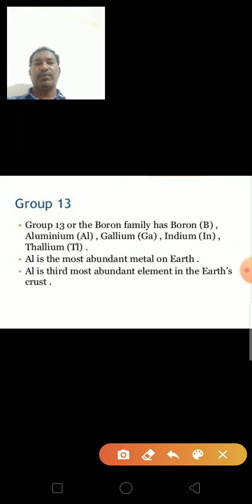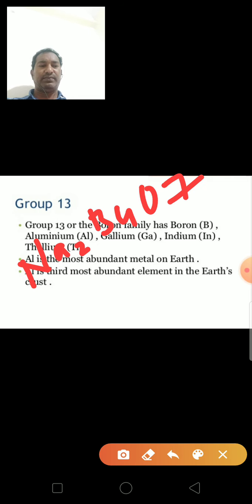The formula of borax is Na2B4O7·10H2O. Boron occurs in the form of borax, boric acid H3BO3.